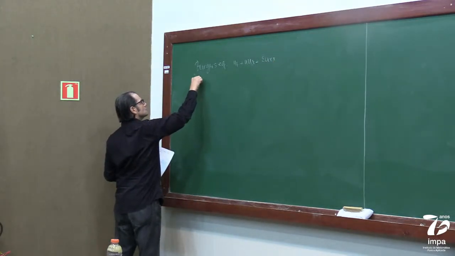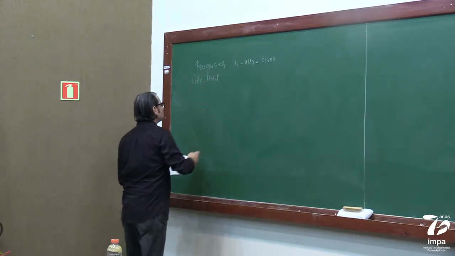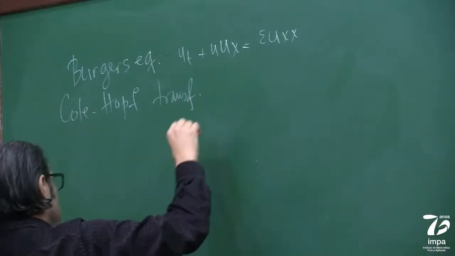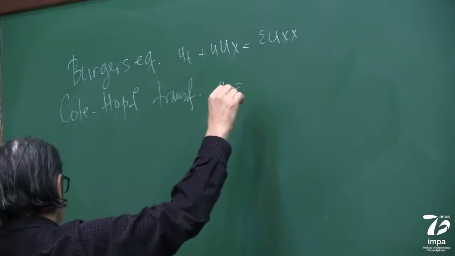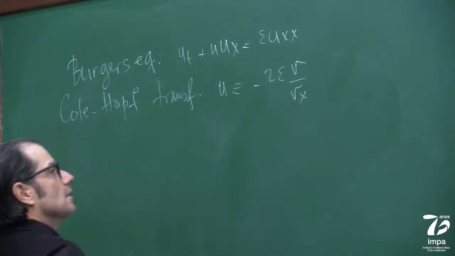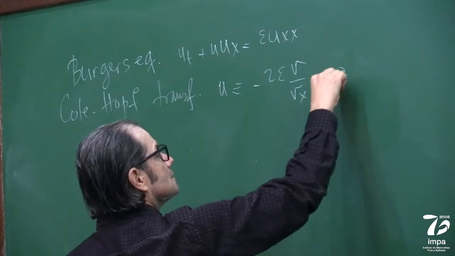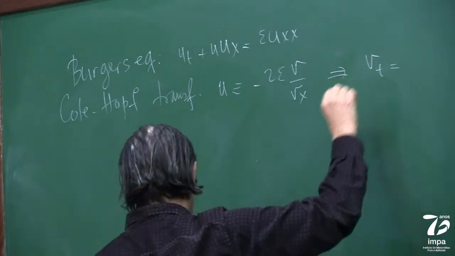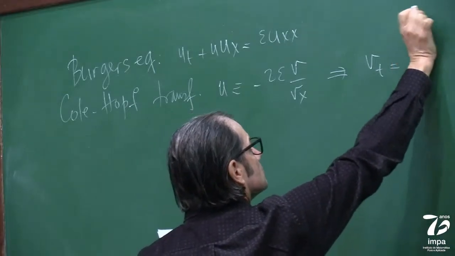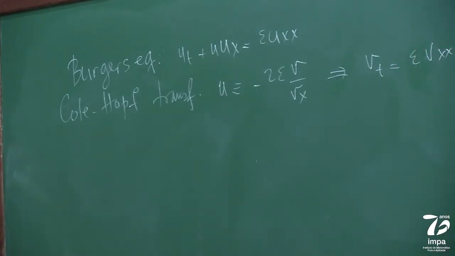Then we used the Cole-Hopf transformation, which was this change of variables, that told us that v satisfied a heat equation. Okay, this is what we saw.